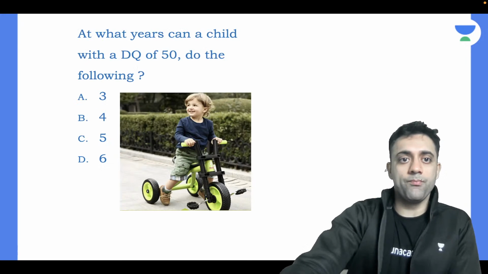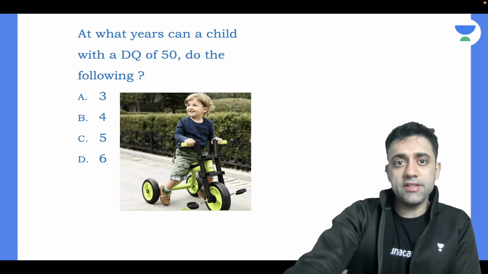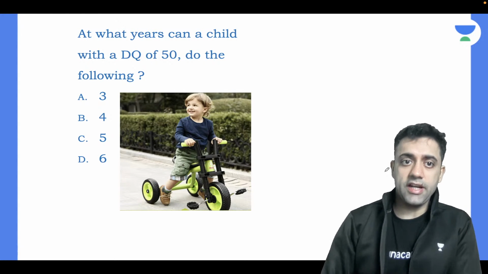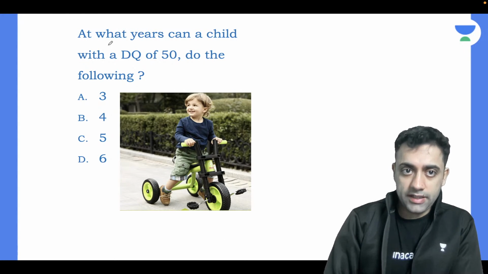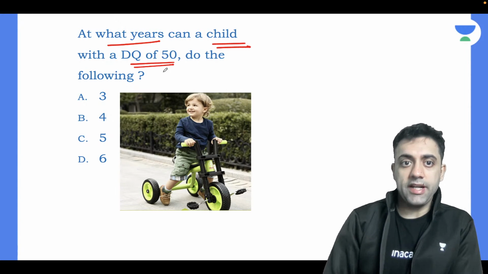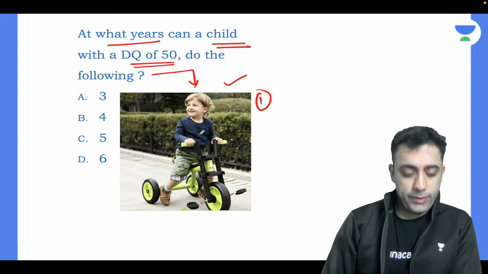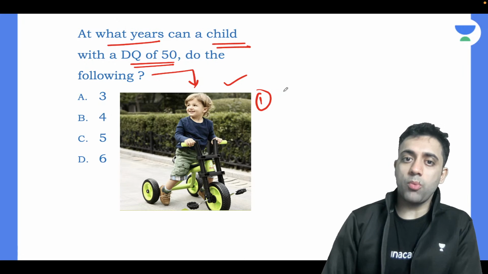For example, DQ, we had an MCQ. Let's see if you can answer. At what years can a child of DQ of 50 do the following? Following means this. Number one, what is this boy doing? Anyone? Can anyone comment? What is this boy doing?